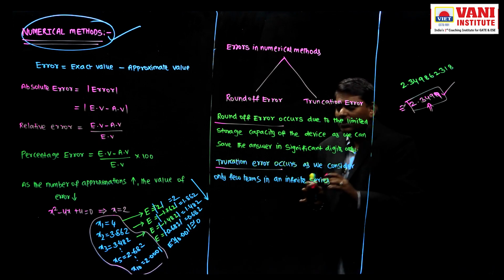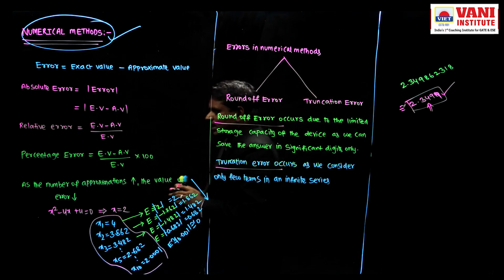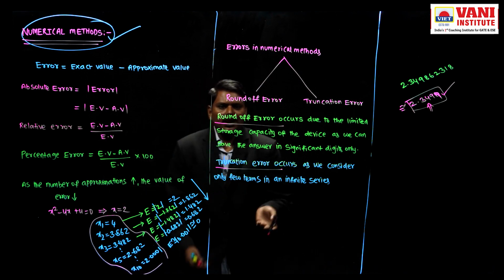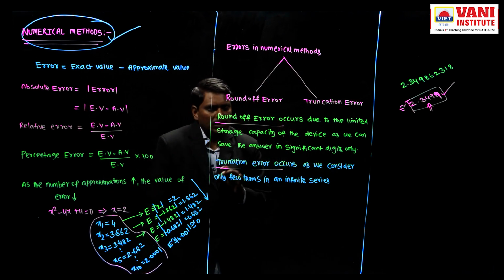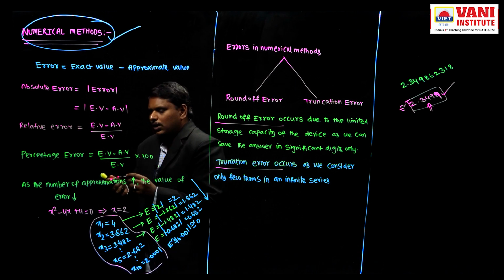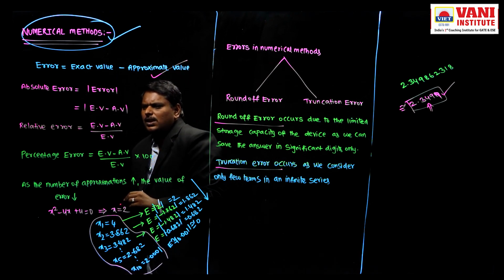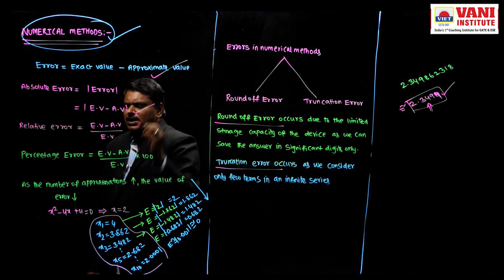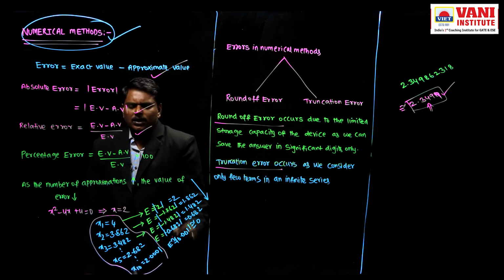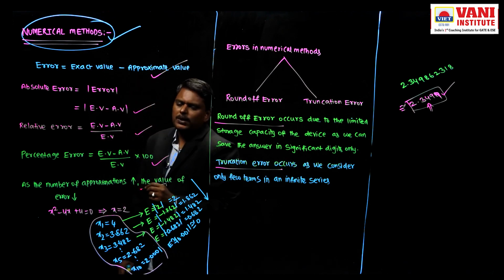But the disadvantage of numerical methods is that errors are present. How to reduce the error? Increase the number of approximations. What is my formula for error? Error equals exact value minus approximate value. If they are asking absolute error, consider modulus. If they are asking relative error, divide it by exact value. If they are asking percentage error, multiply with 100.